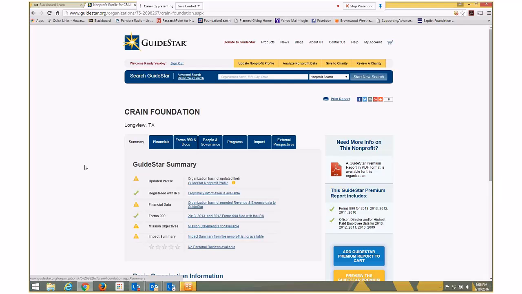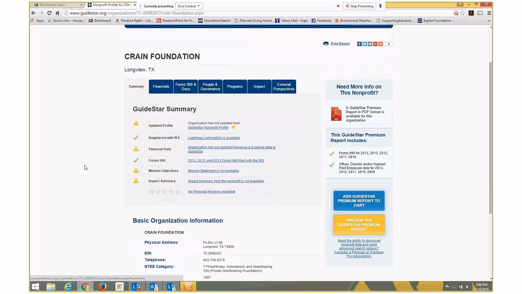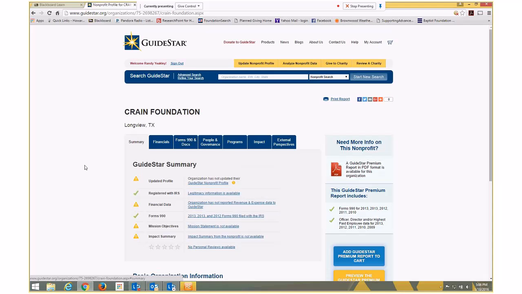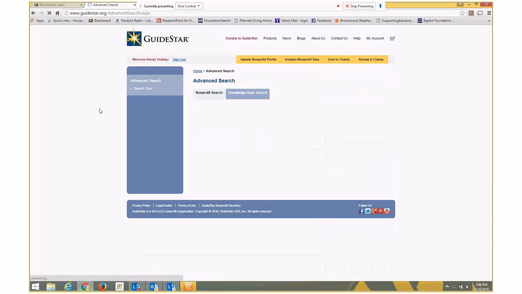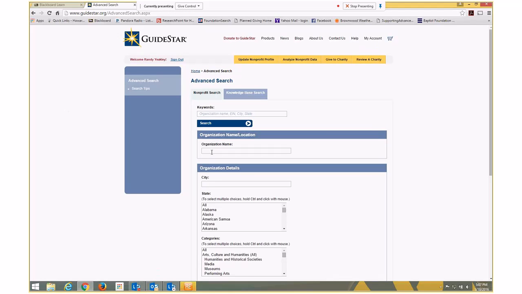Just remember that in addition to searching the city and the state, you want to put in the type of nonprofit, because you only want to look at those that are foundations. But it is free, and Guidestar tries to be really helpful as well with their educational pieces. So I certainly encourage you to use Guidestar to look for nonprofits in a given area, and you can look for keywords. Let's try a different search.